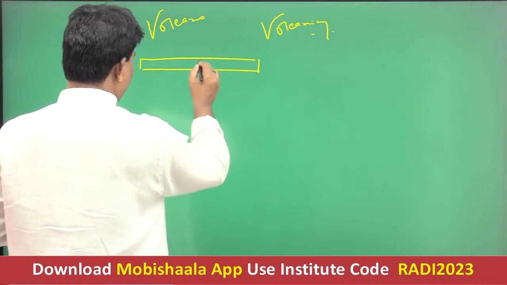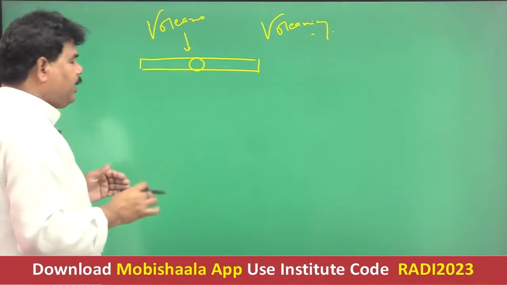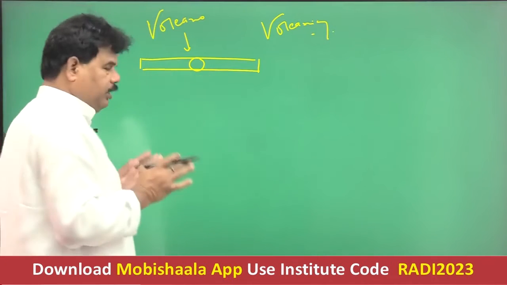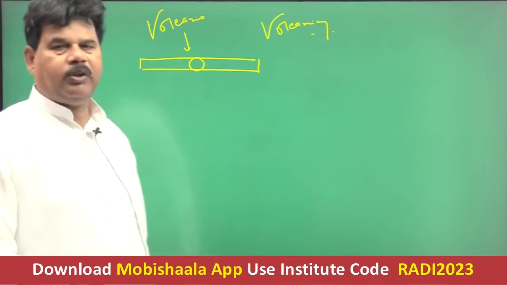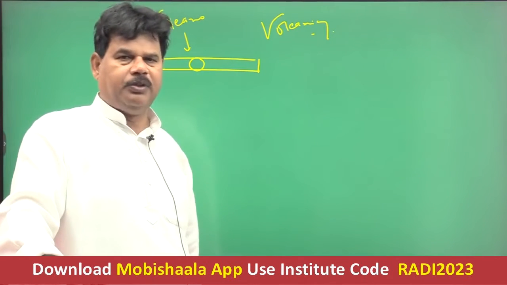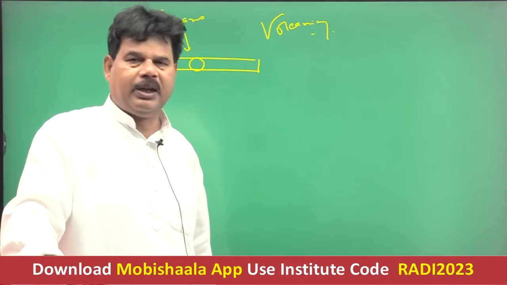The basic difference between volcano and volcanicity is that a volcano is just a fissure on the earth surface through which the earth material comes outside. This fissure or vent is referred to as volcano. What is the meaning of volcano? Volcano is just a fissure or orifice on the earth crust through which the earth material comes outside.